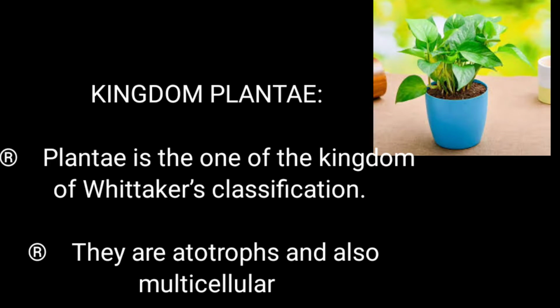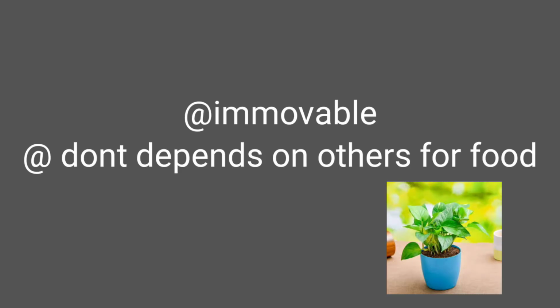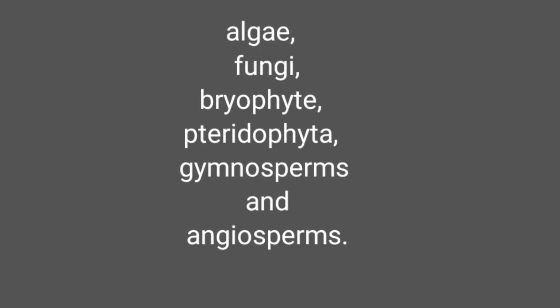A brief introduction about the plant kingdom classification. You know that plants are autotrophs and they are multicellular. The major difference between animals and plants is that plants are immovable and they don't depend upon other organisms for their food, right? Very few exceptions are there. If you see the plant kingdom, the main groups are algae, fungi, bryophyta, pteridophyta, gymnosperms and angiosperms.